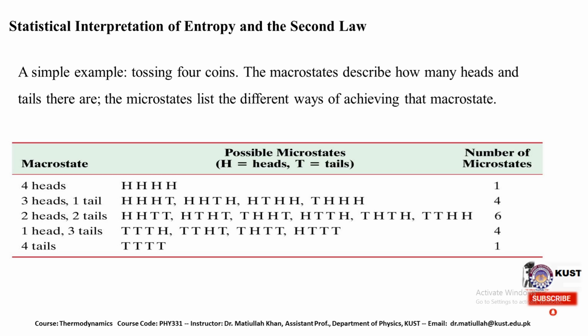If we have 2 heads and 2 tails, 6 such arrangements are possible, which means 6 microstates. In the case of 1 head and 3 tails, 4 such arrangements are possible, and at the end, for 4 tails, only a single arrangement is possible.